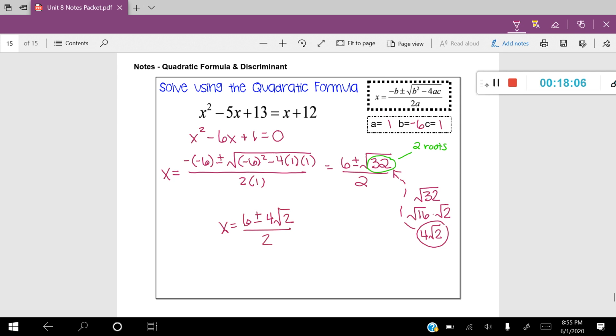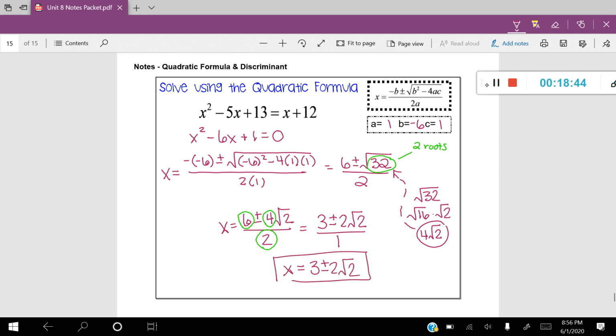And to simplify this again, remember I have to look at those 3 values. They're not always going to be able to simplify, but in this case they are. They're all divisible by 2. So we can simplify it down into 3 plus or minus 2 root 2 over 1. And of course, we want to take this one more step because we don't want to leave the 1 underneath. That just looks silly. So your answer here will be x is equal to 3 plus or minus 2 root 2.